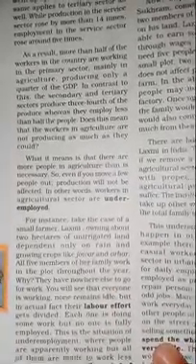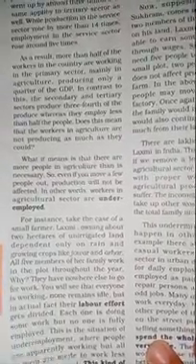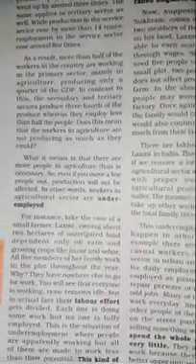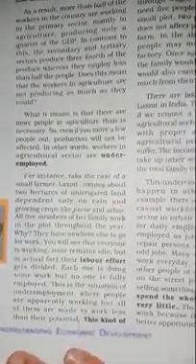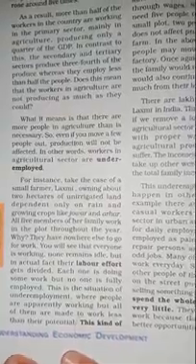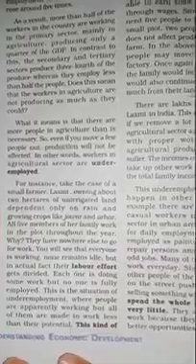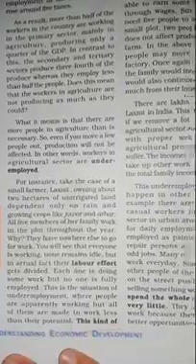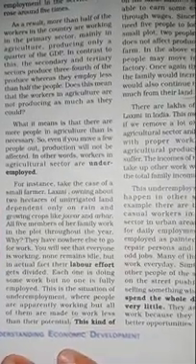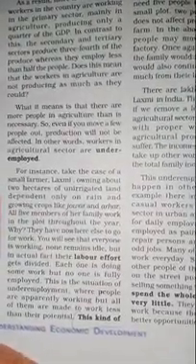What it means is that there are more people in agriculture than necessary. So even if you move a few people out, production will not be affected. In other words, workers in the agricultural sector are underemployed. For instance, take the case of a small farmer, Lakshmi, owning about 2 hectares of unirrigated land, dependent only on rain and growing crops like jowar and arhar. All 5 members of her family work in the plot throughout the year. Why? They have nowhere else to go for work.